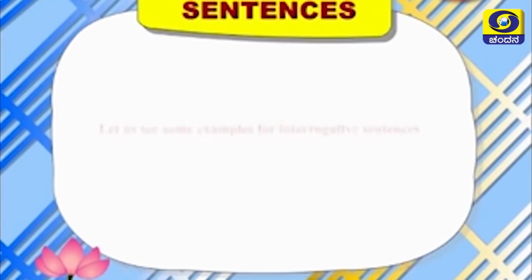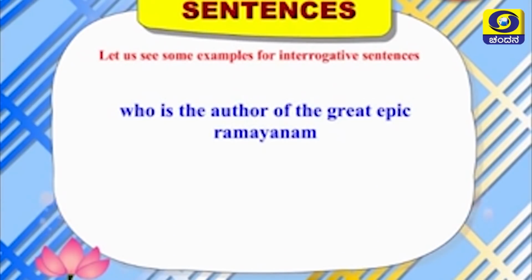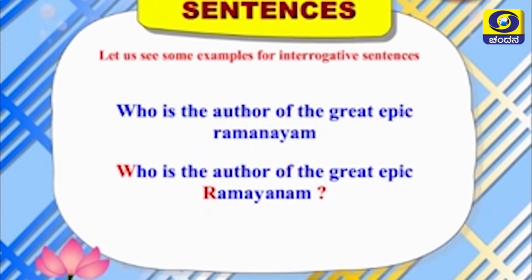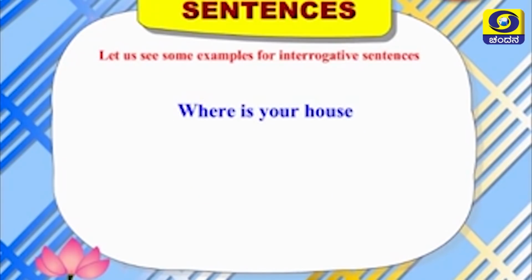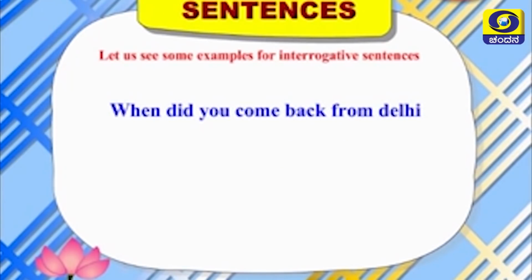Now let us see some examples for interrogative sentences. Who is the author of the great epic Ramayana? Here, begin the sentence and the name of the book with a capital letter and end the sentence with a question mark. Who is the author of the great epic Ramayana? Where is your house? In this sentence, there is no proper noun. So just begin the sentence with a capital letter and end the sentence with a question mark. Where is your house?